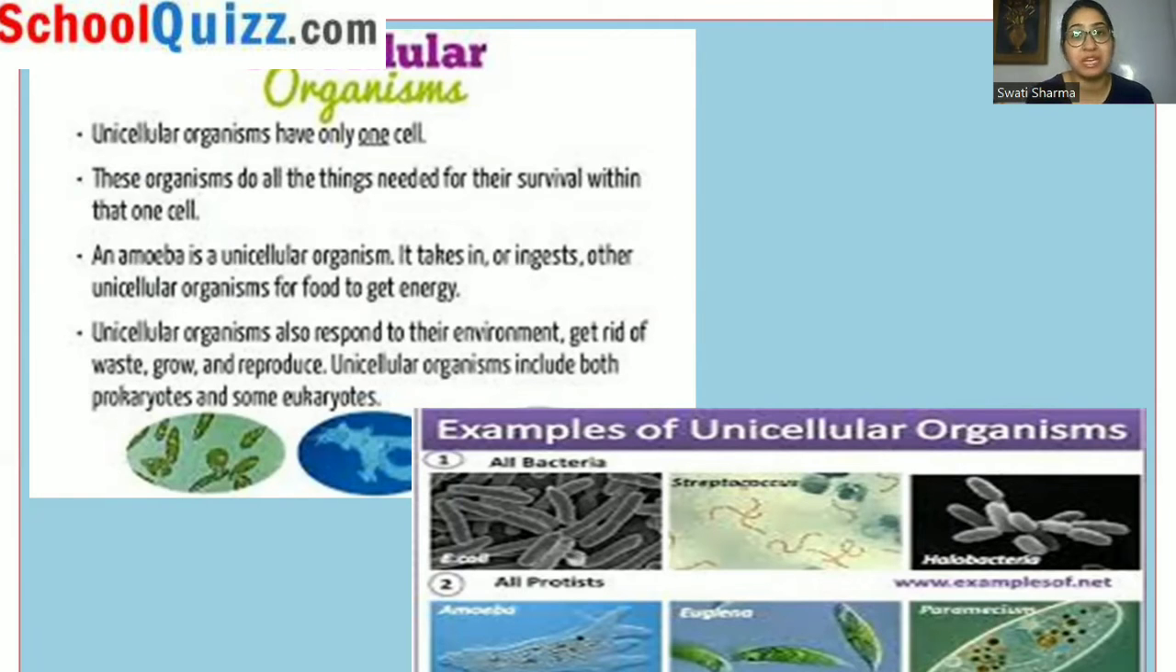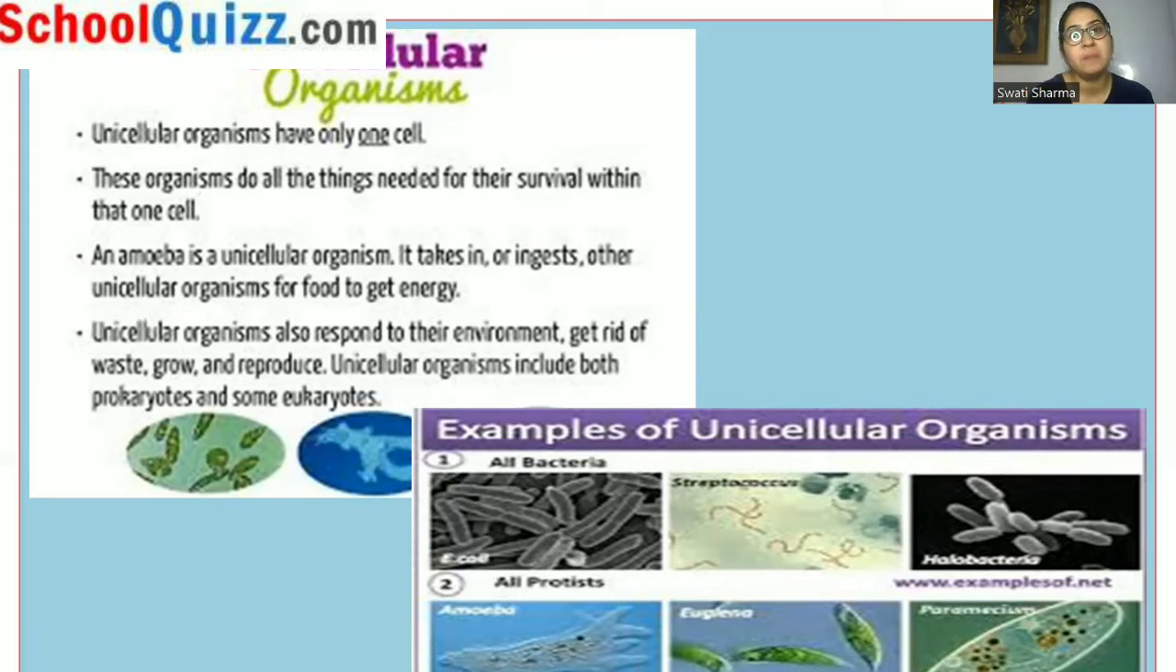So in the case of unicellular organisms, a single cell will perform all the functions and processes needed for their survival. For example, amoeba is a unicellular organism. It takes in, or ingests, other unicellular organisms for food to get energy.